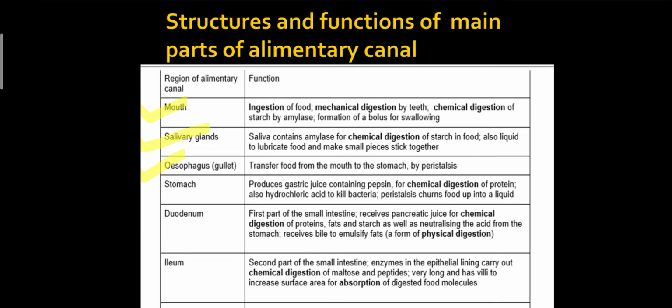It transfers the food from the mouth to the stomach by peristalsis. What is the function of the stomach? It produces gastric juice containing pepsin for chemical digestion of proteins and hydrochloric acid to kill bacteria. Peristalsis turns the food into liquid.